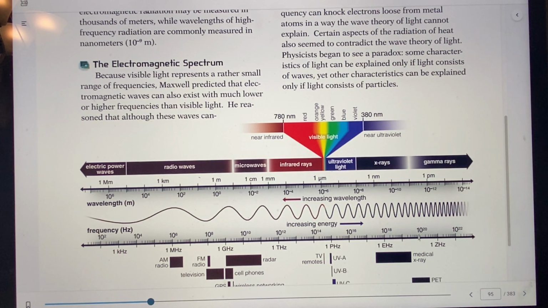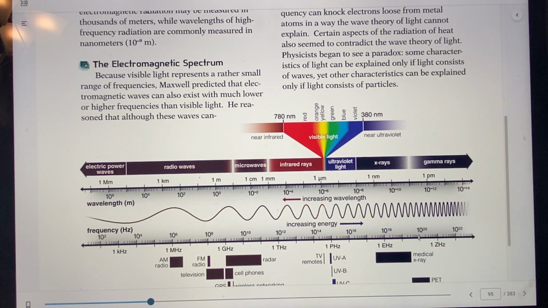Now we want to put them together by frequency. Frequency is how many go through in a certain period of time, how fast they're going. For increasing frequency, what would it be? Well, we'll see the red has less frequency. That means it's not going up. So for increasing frequency, it'd be red, orange, yellow, green, blue, and violet, because violet has a very high frequency.